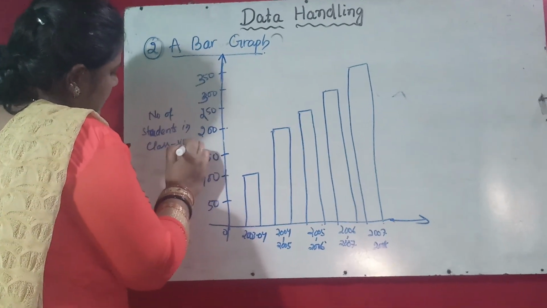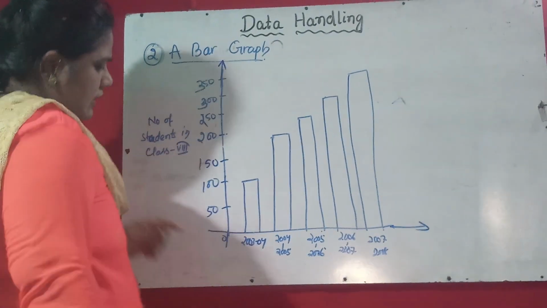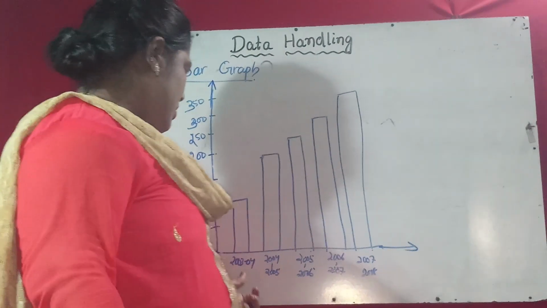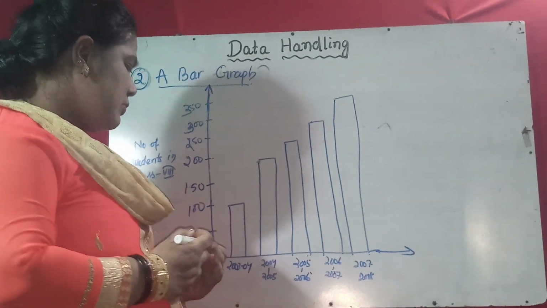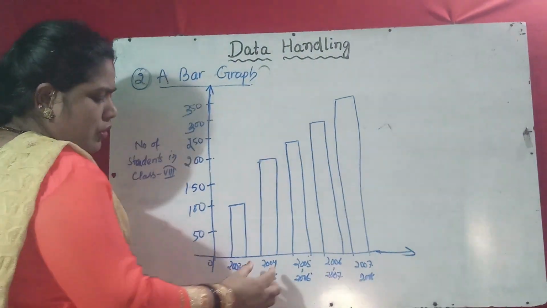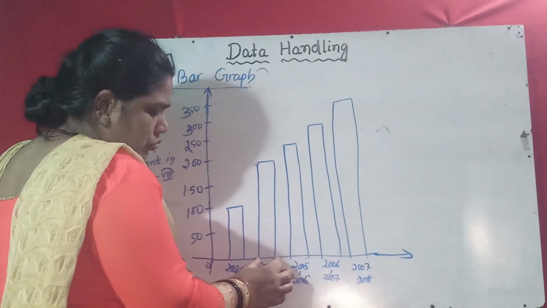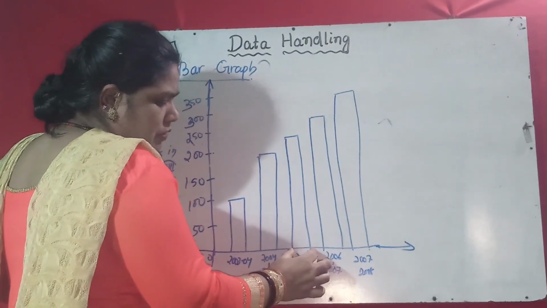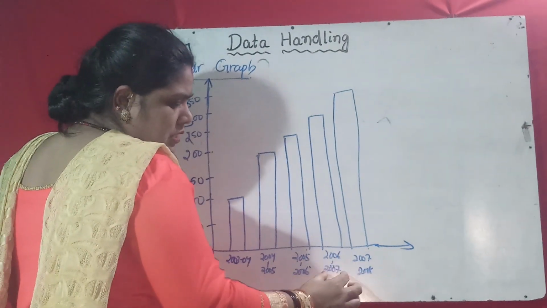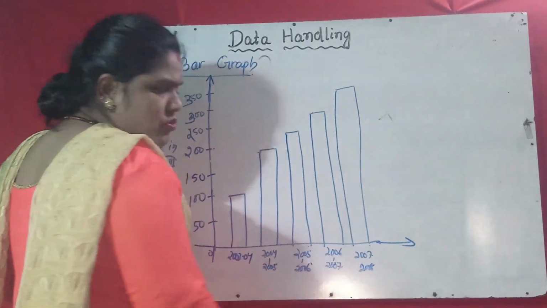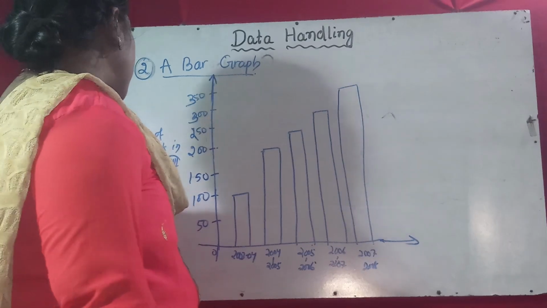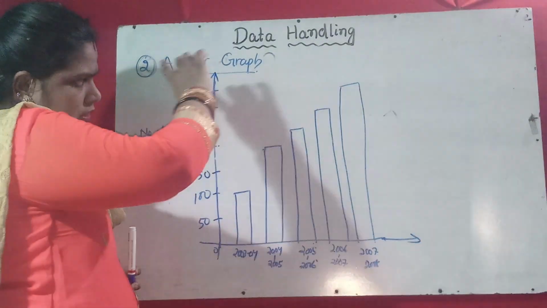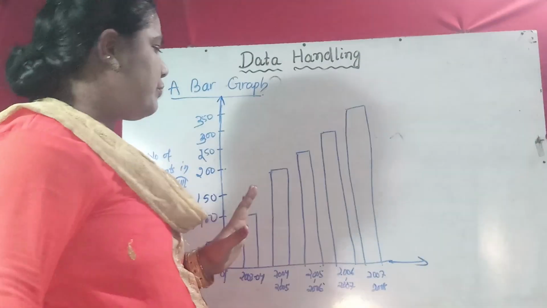Class 8. Okay, and this is the session year: 2003-4, 2004-5, 2005-6, 2006-7, 2007-8. This is the session, one year. So here is given the number of students in class 8. So what does this graph, this bar graph, show?